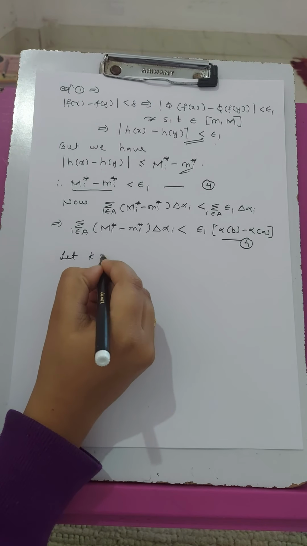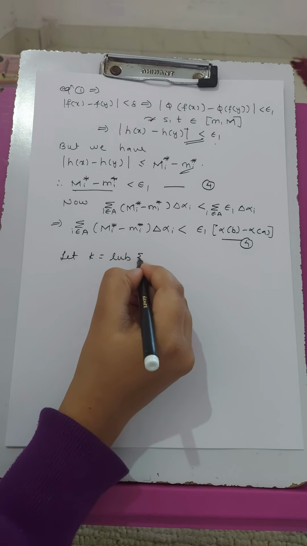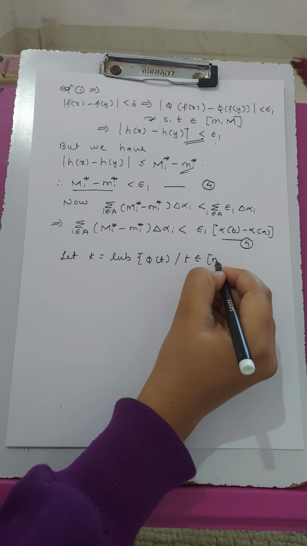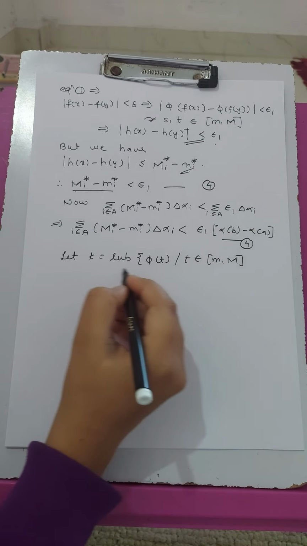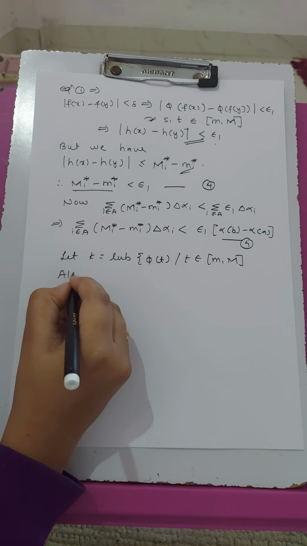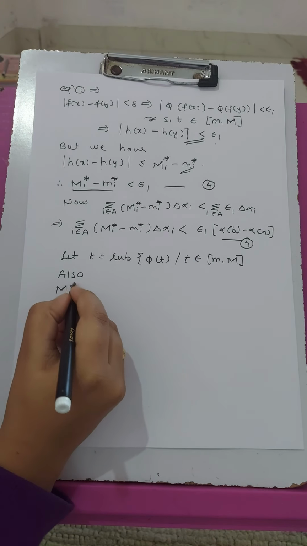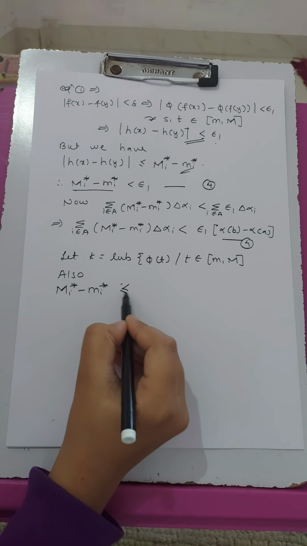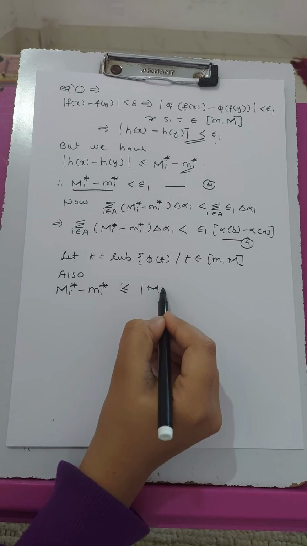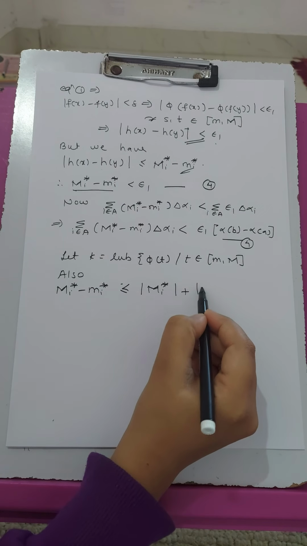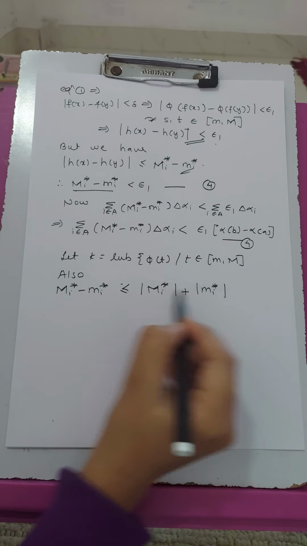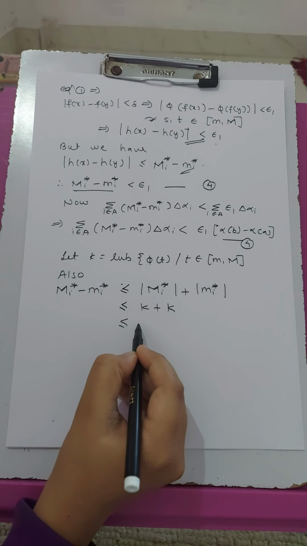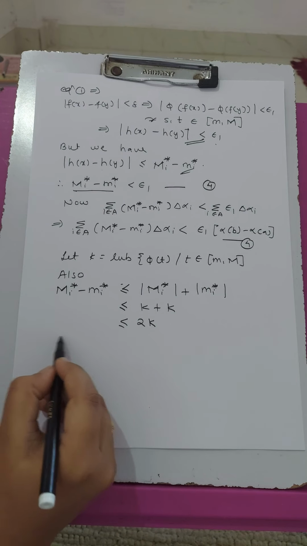Now let k be the least upper bound of the function |phi(t)|, such that t belongs to the interval [m, M]. Also M_i* - m_i* is less than |M_i*| plus |m_i*|. So this becomes k plus k, which is less than twice k.